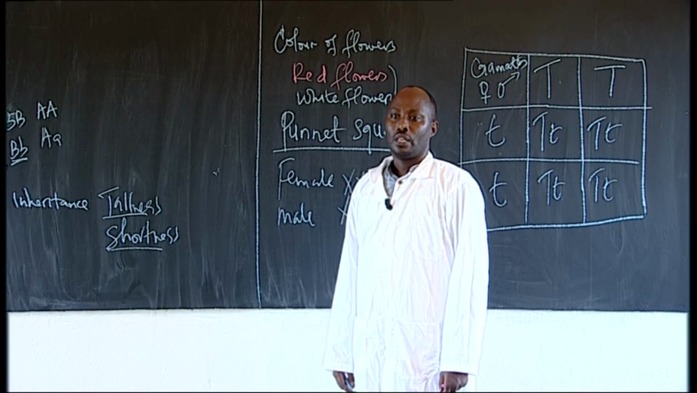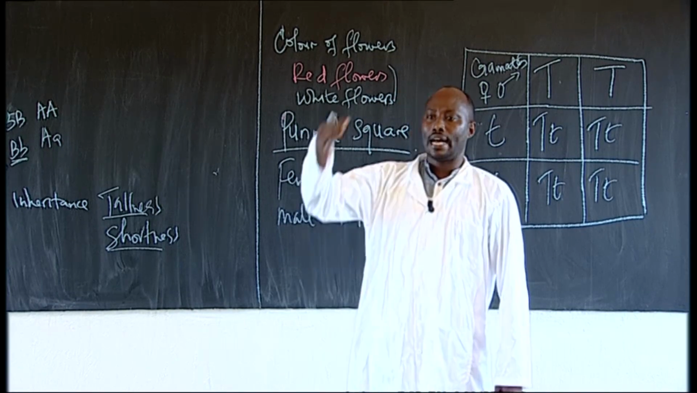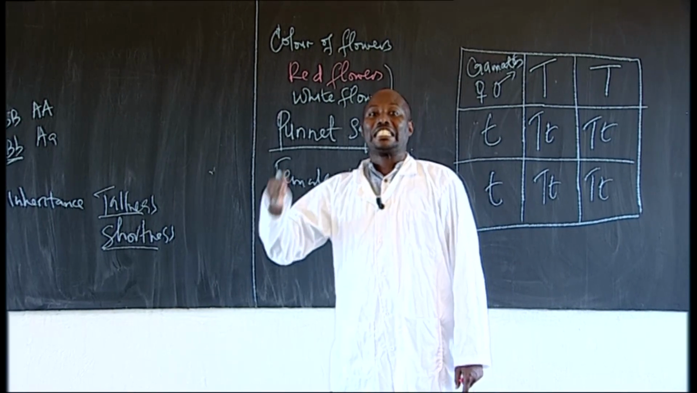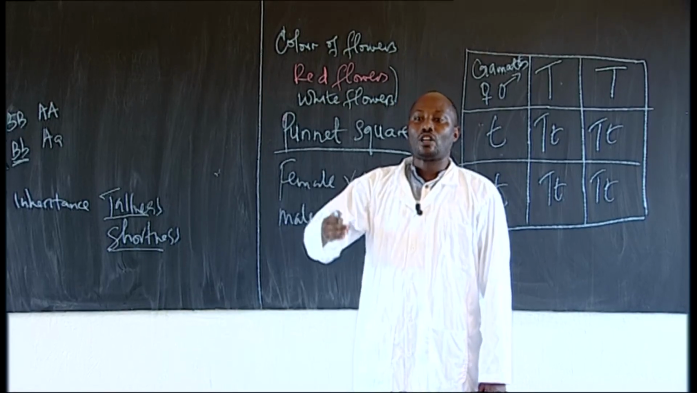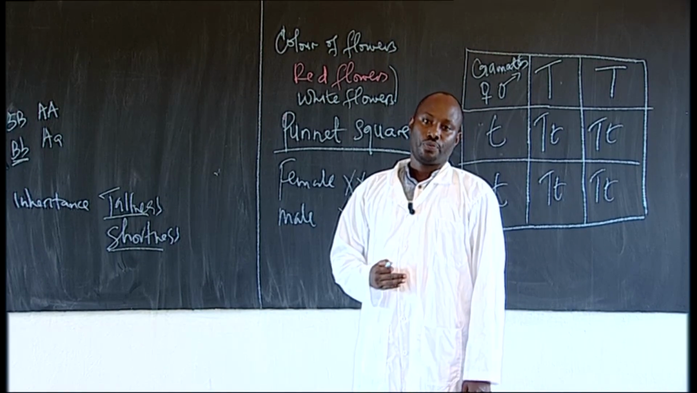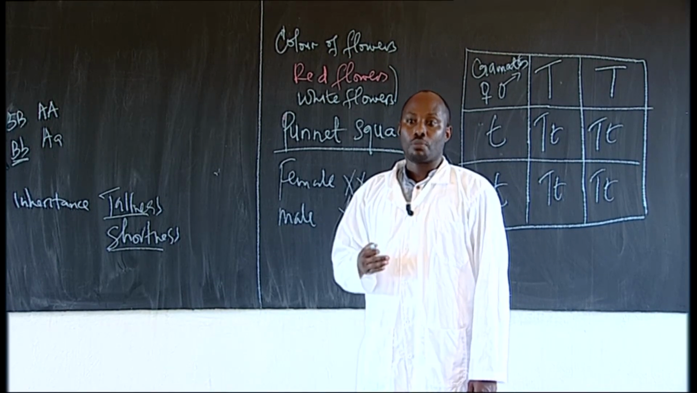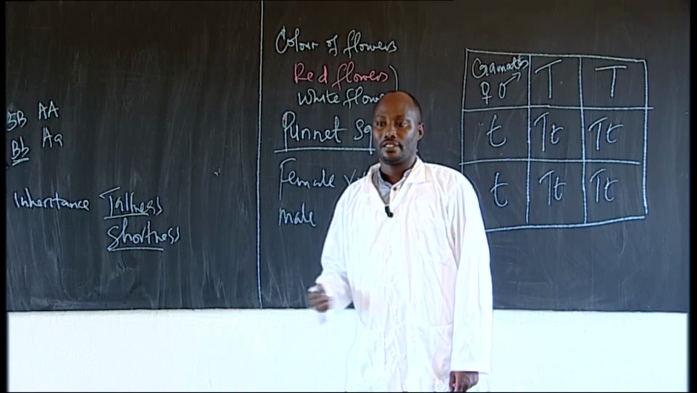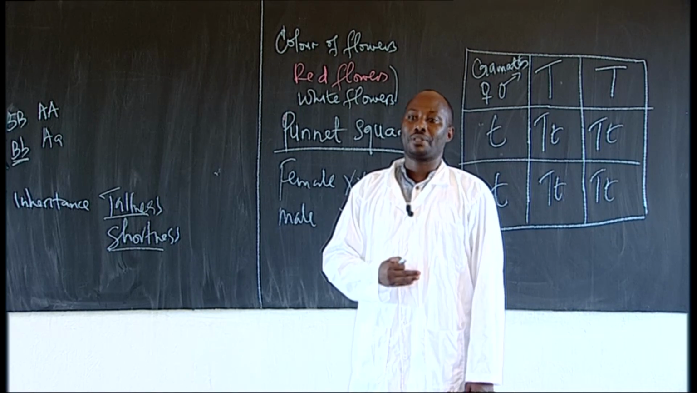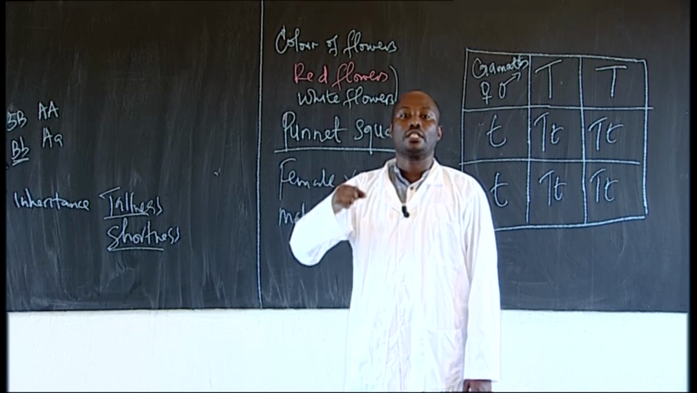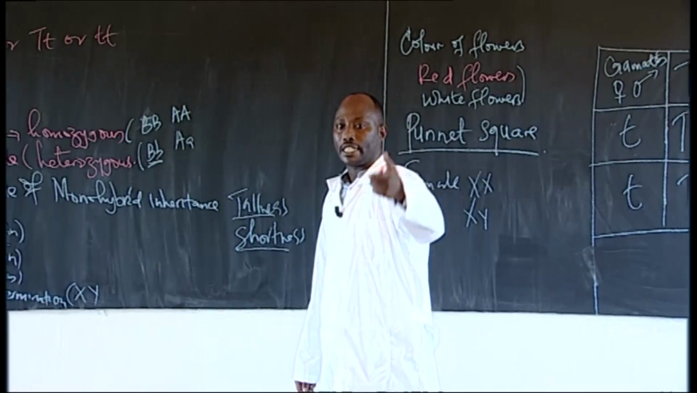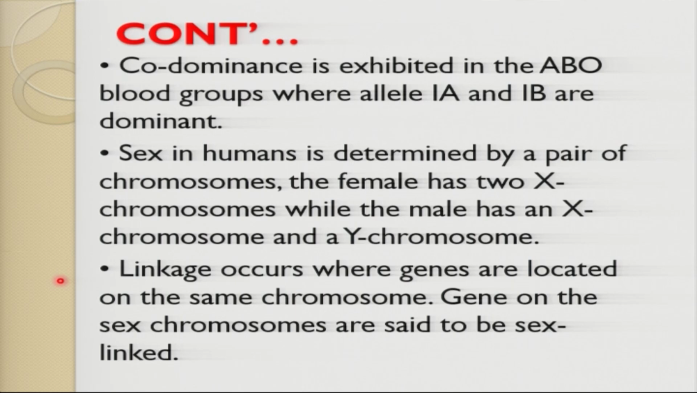Are we together? We talked about linkage, which occurs where genes are located on the same chromosome, what you call sex-linked genes. These are genes that are located on sex chromosomes. Genes on the sex chromosomes are said to be sex-linked. They are linked on the sex chromosomes. All right? So that's what you call sex-linked genes.